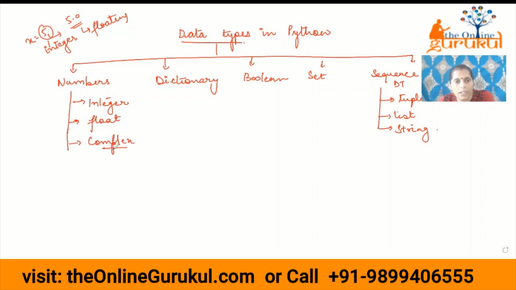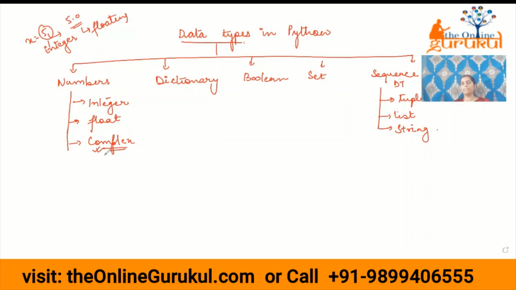If you are a math student, you must have learned the complex chapter. What do you mean by complex? That I will discuss. The first is integer. Integer means a whole number, like I have written x is equal to 5. So this 5 is a whole number. It comes under integer data type. Next, float. Float means it is a decimal number, like if you are finding the average and getting some value in decimal points, then you will store it in the floating point data type.